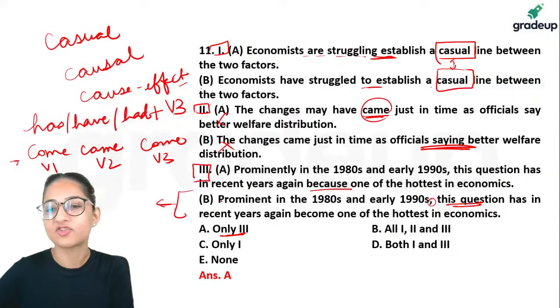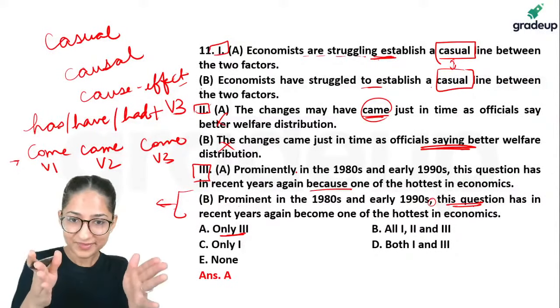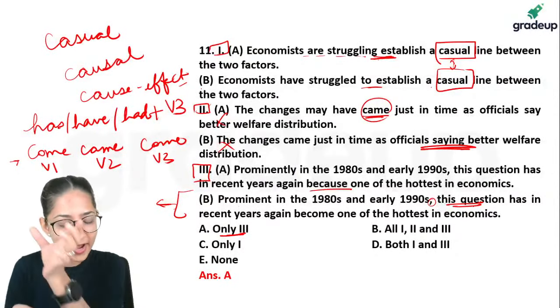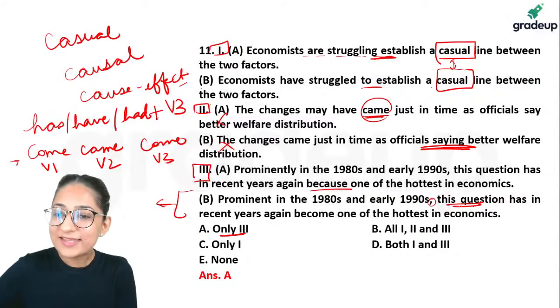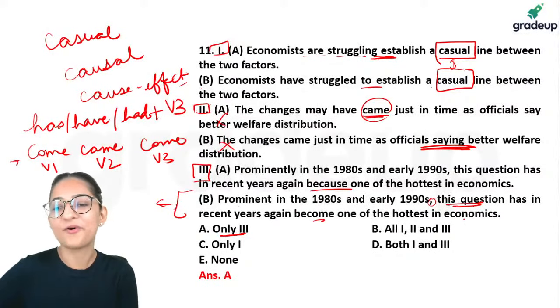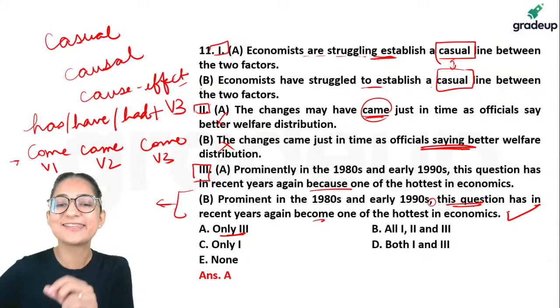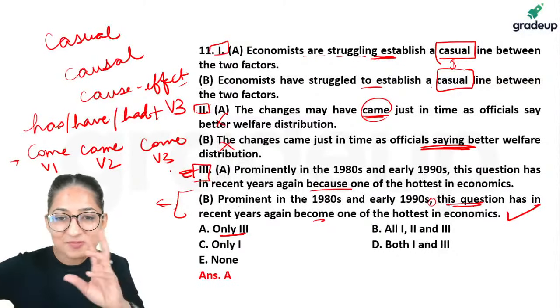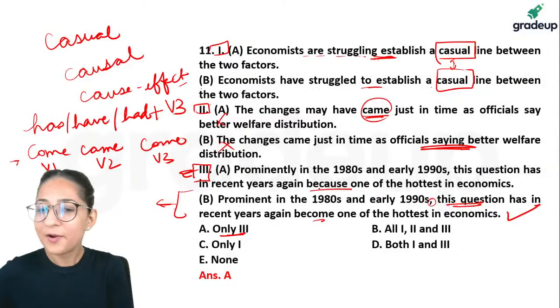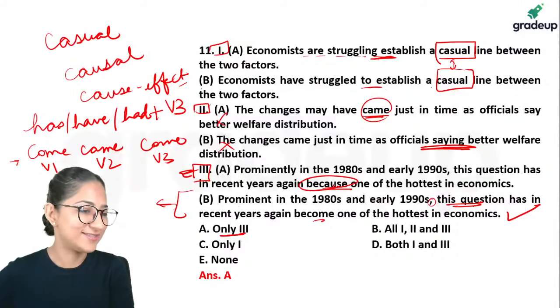There's a very common structure wherein you have some information, you have a comma, and right after the comma you have the subject. We'll talk about this also. So this question has in recent years again become one of the hottest in economics. This is absolutely fine. This is the right structure, the right syntax. The problem with the third one was that the syntax was not proper. The arrangement of the words was not proper.